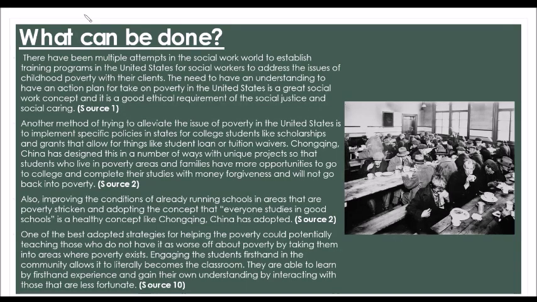Another method of trying to alleviate the issue of poverty in the United States is to implement specific policies in states for college students, like scholarships and grants that allow for things like student loan or tuition waivers. Chongqing, China, has designed this in a number of ways with unique projects so that students who live in poverty areas and families who live in poverty areas have more opportunities to go to college and complete their studies with money forgiveness and will not go back into poverty.